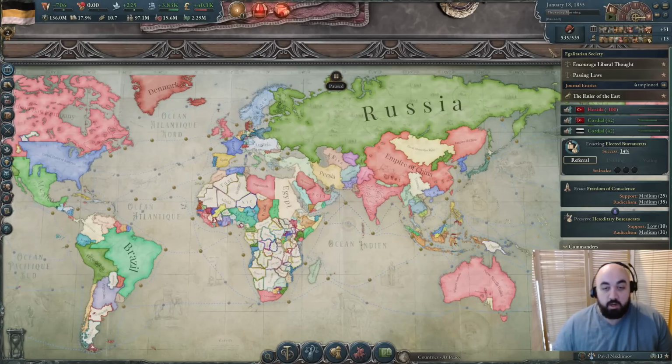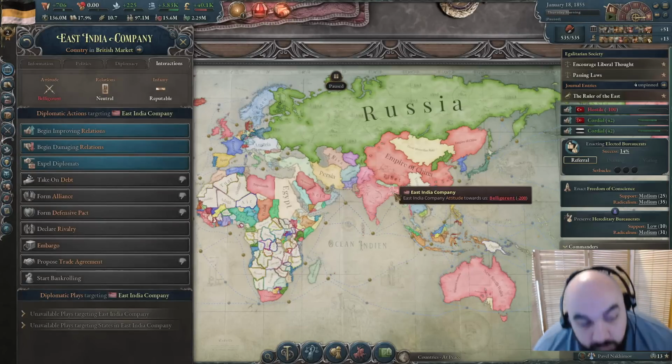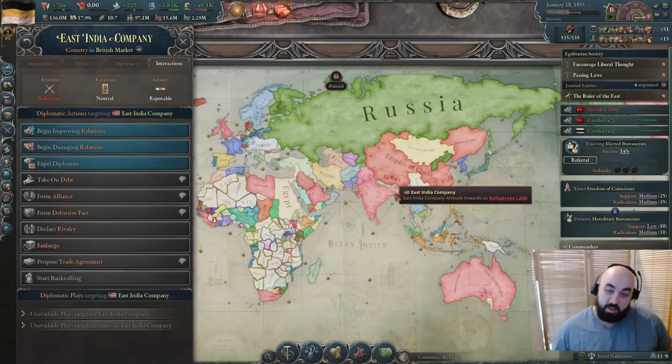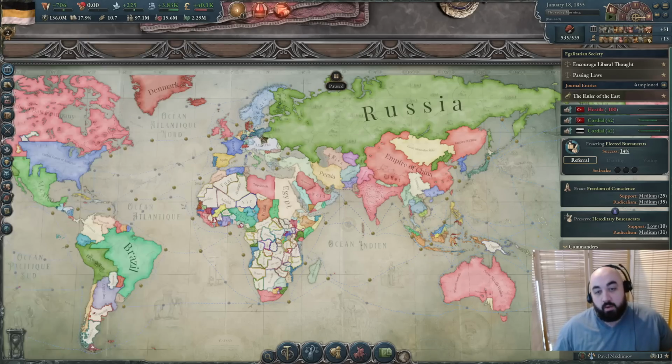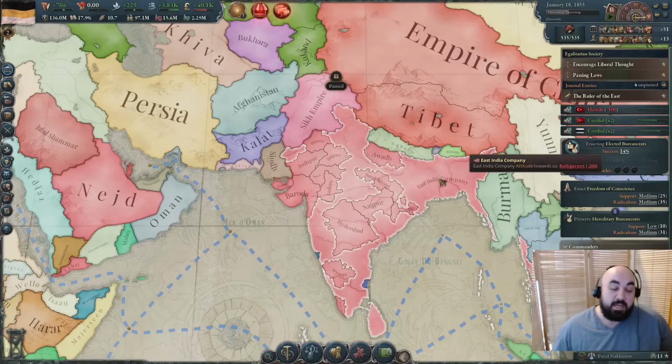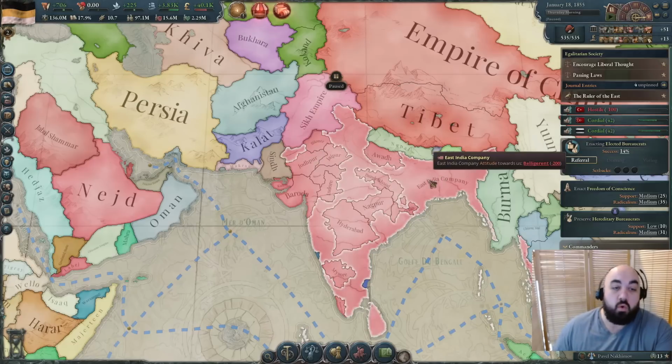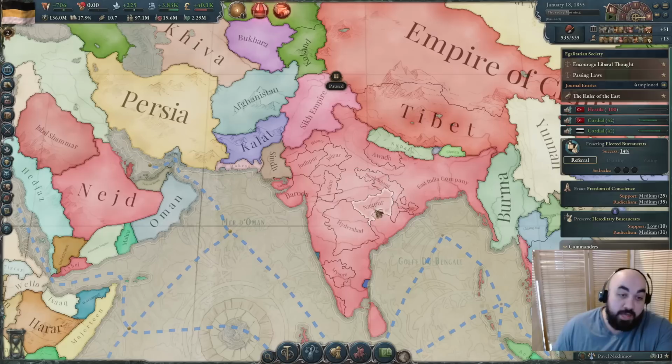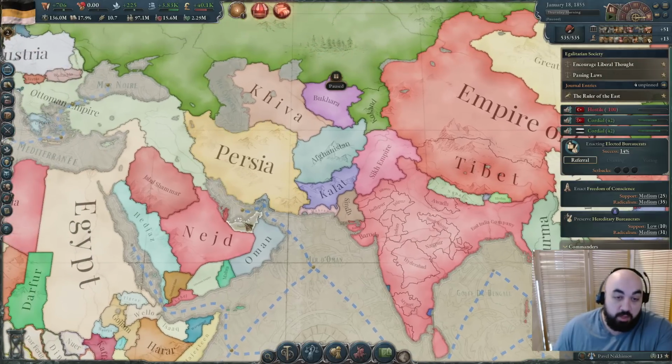The date is nearly 20 years after the start date, and so the East India Company is about to become the British Raj, and we would rather that not happen because we do not want all these small Indian minors to become subjects of the UK, because this will make breaking them up quite a bit harder. We would rather the East India Company become independent or implode. And so today we're going to try and release the East India Company and see how things go.